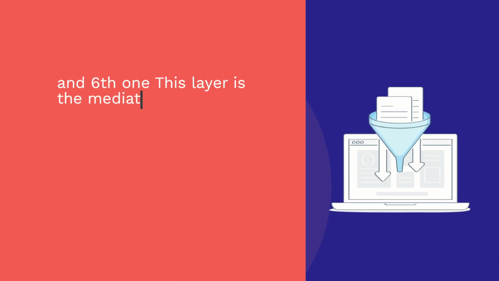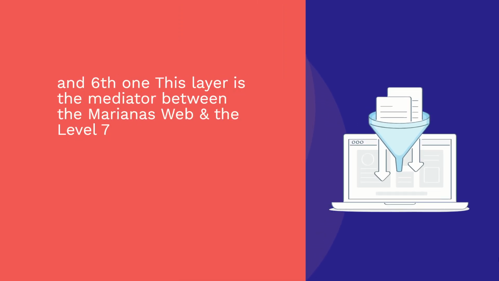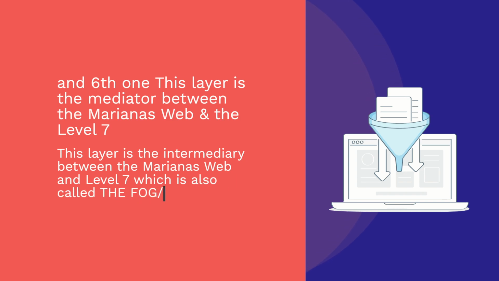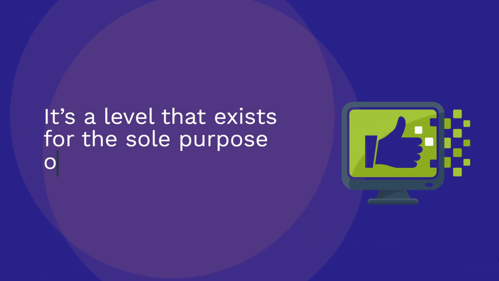And sixth one, this layer is the mediator between the Mariana's Web and level 7. This layer is the intermediary between the Mariana's Web and level 7, which is also called the fog or virus soup. It's a level that exists for the sole purpose of being one.